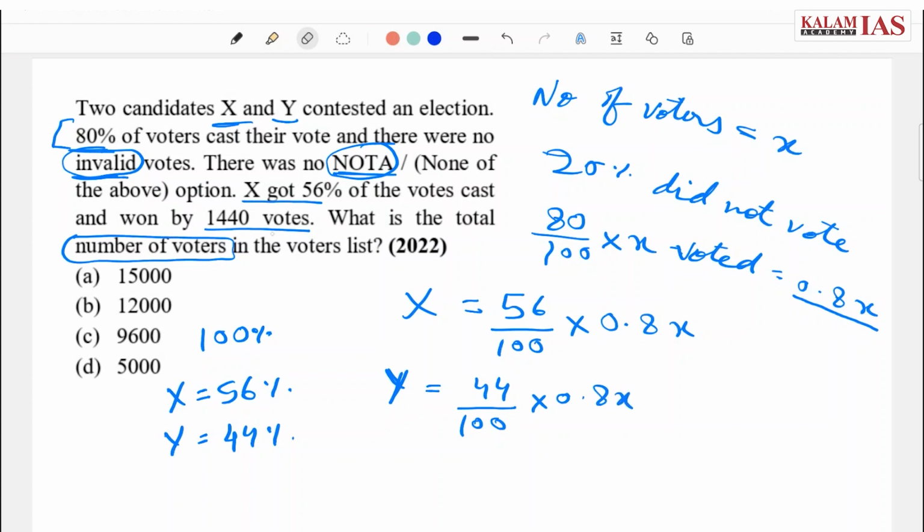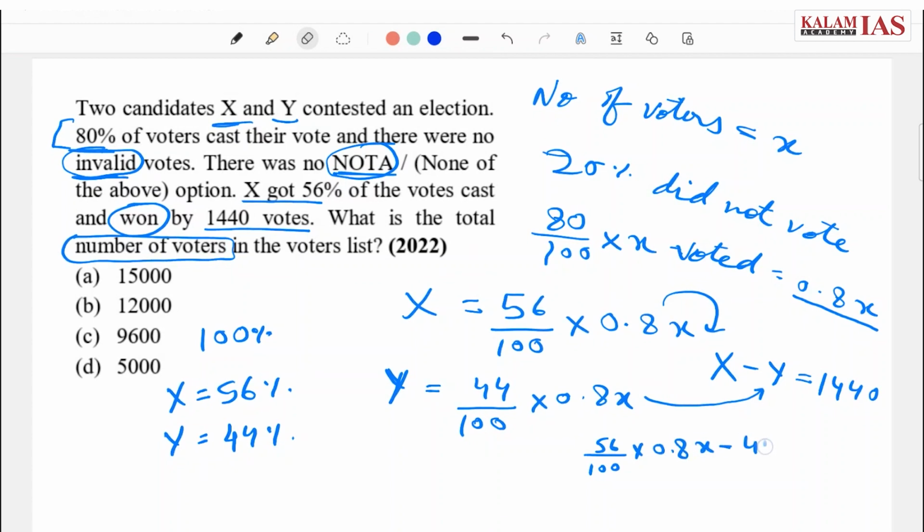Now it is said X won by a margin of 1440 votes. So the number of votes received by X minus the number of votes received by Y is equal to 1440. Let's substitute these values so that we can get our answer. Putting these values, we get 56/100 into 0.8x minus 44/100 into 0.8x is equal to 1440. Now take 0.8x outside and 100 also outside.